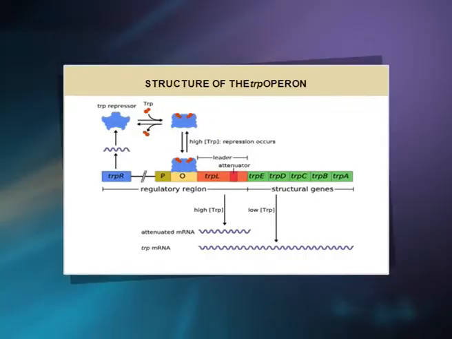As with all operons, the tryptophan operon consists of the promoter, operator, repressor and the structural genes. Transcription begins at the promoter site on the left of the structural genes. Tryptophan E, tryptophan D, tryptophan C, tryptophan B and tryptophan A are the 5 structural genes involved in the synthesis of tryptophan, which also forms an operon with an operator. These 5 serially arranged genes code for 3 enzymes needed for tryptophan synthesis.